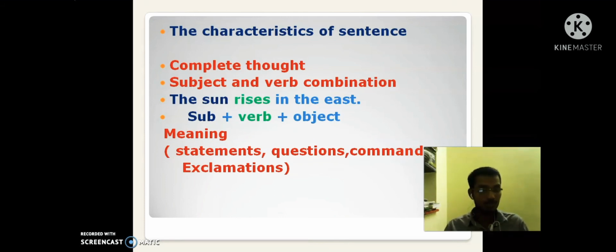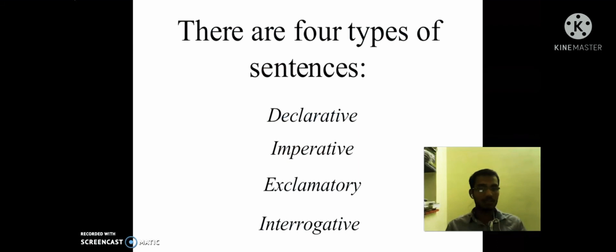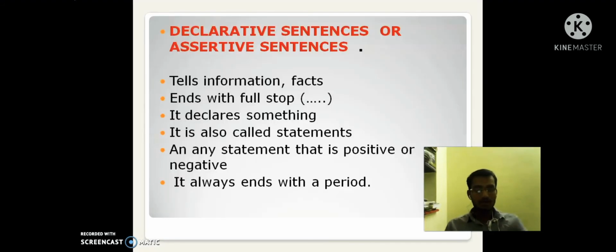The meaning of a sentence is based on how we express it, how we speak the sentence. It may be a statement, a question, a command, or an exclamation. Let us look at the types of sentence based on meaning. Based on meaning, we have four types of sentence: declarative sentence, imperative sentence, exclamatory sentence, and interrogative sentence. Let us look at them one by one very briefly with examples.